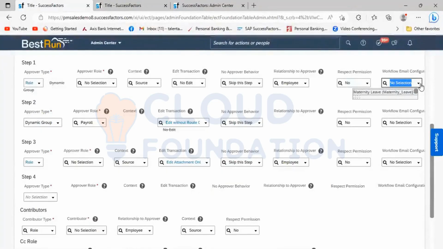What we have done is we have a configuration tool called the document generation tool. With the help of the document generation tool, we created the custom workflow email configuration. That is the template, and after creating it, we added that template here and we get this option here. Whenever we create a workflow, for whoever is the approval, the custom template has to be sent because we have to give the checklist.